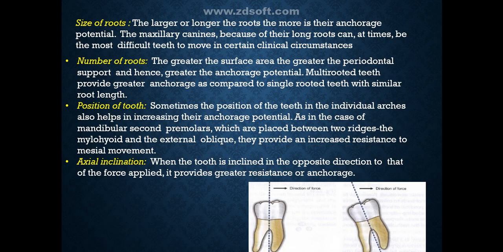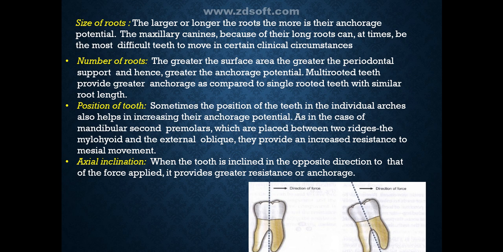Next factor would be size of the roots. The larger or longer the root, the more is its anchorage potential. The maxillary canines, because of their long roots, can at times be the most difficult teeth to move in certain clinical circumstances. Next will be number of roots. The greater the surface area, the greater the periodontal support and hence the greater the anchorage potential. Multi-rooted teeth provide greater anchorage as compared to single-rooted teeth with similar root length.